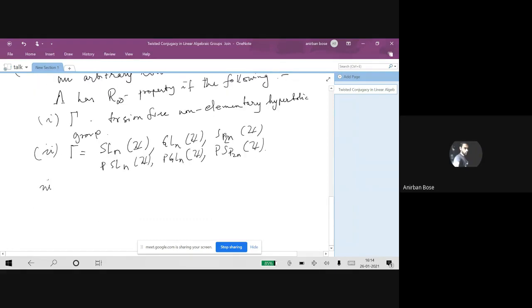Other possibilities for gamma for which lambda will have R infinity property, as dictated in the paper, is that gamma is a normal subgroup of SLNZ not contained in the center.